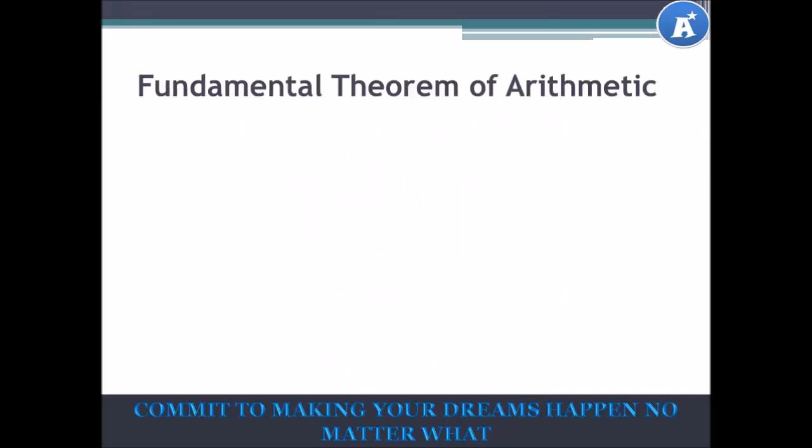The fundamental theorem of arithmetic. The fundamental theorem of arithmetic simply states that all composite numbers can be expressed as the product of its prime factors. Do you remember what a composite number is? A composite number is all those numbers that have more than 2 factors.